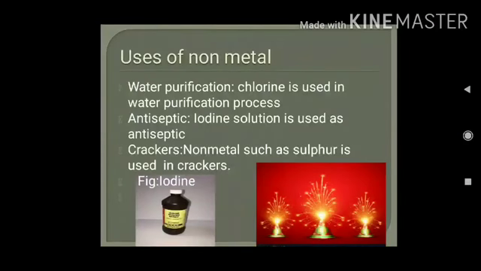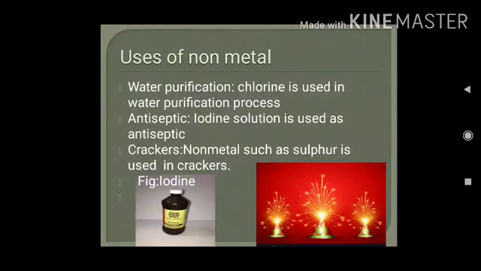Uses of other non-metals like chlorine. Chlorine is used for the water purification process. You must have heard about chlorine tablets. A chlorine tablet is added to water to purify it, to kill the germs and microorganisms which are present in water. So this non-metal is used for purification of water.